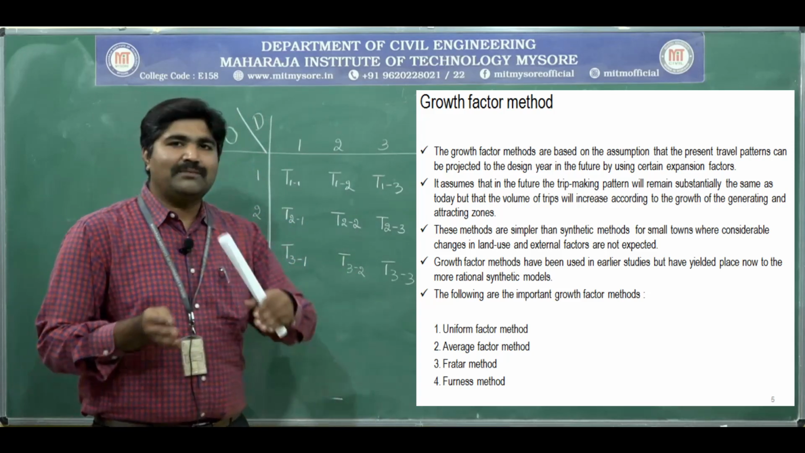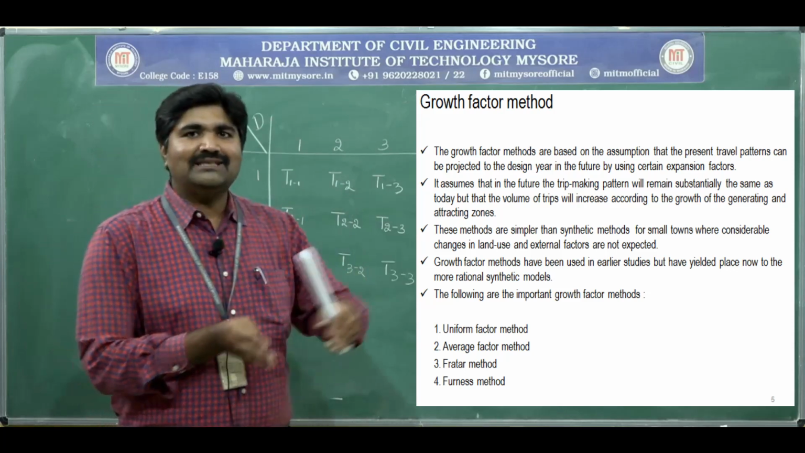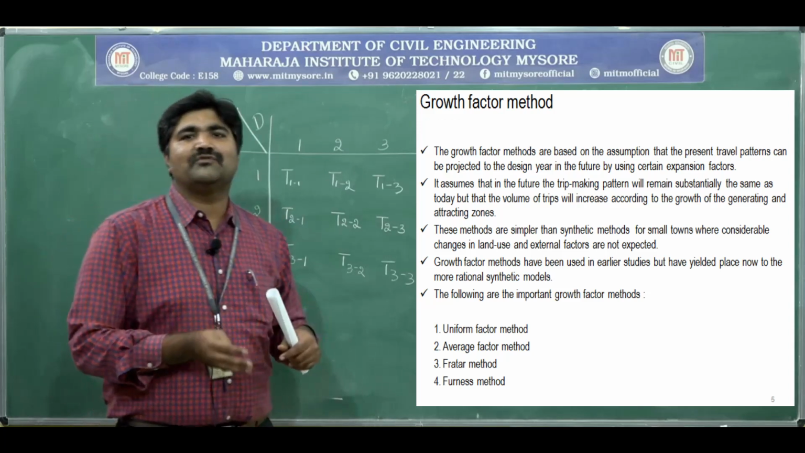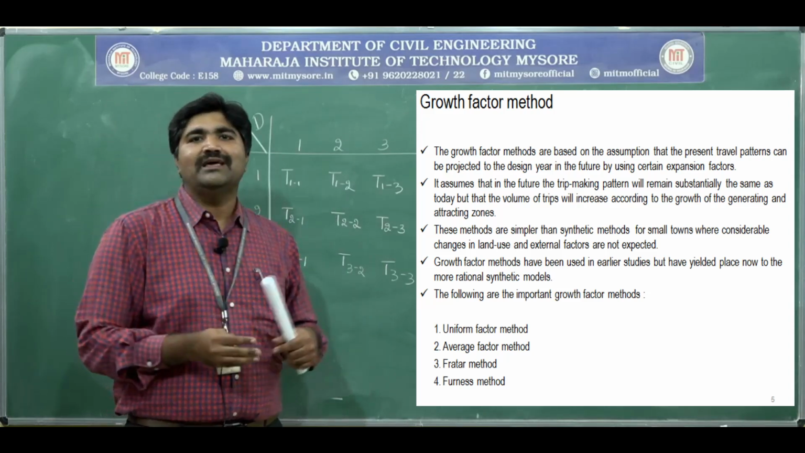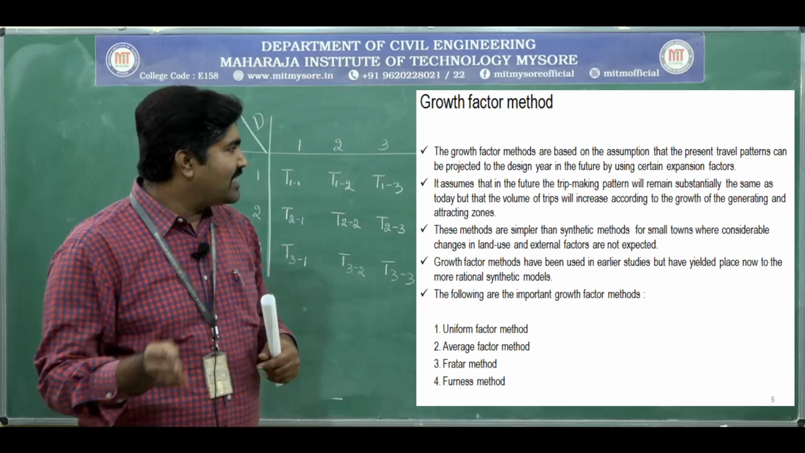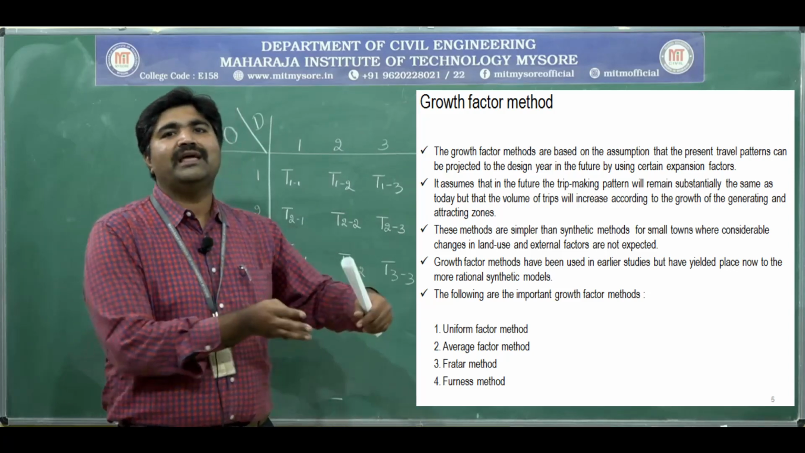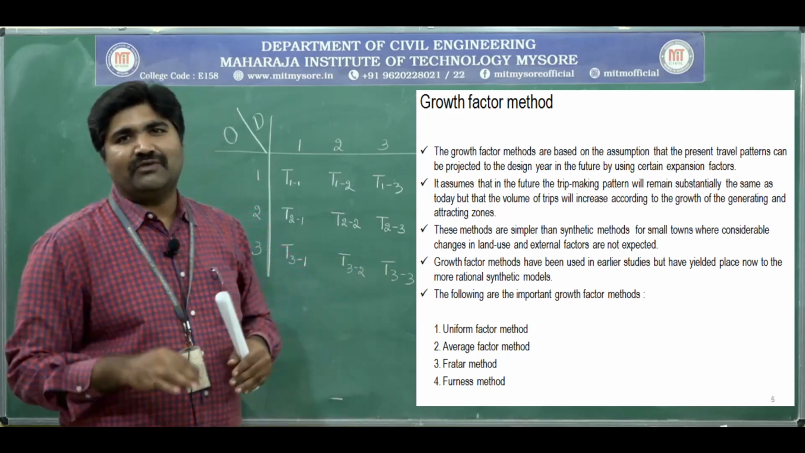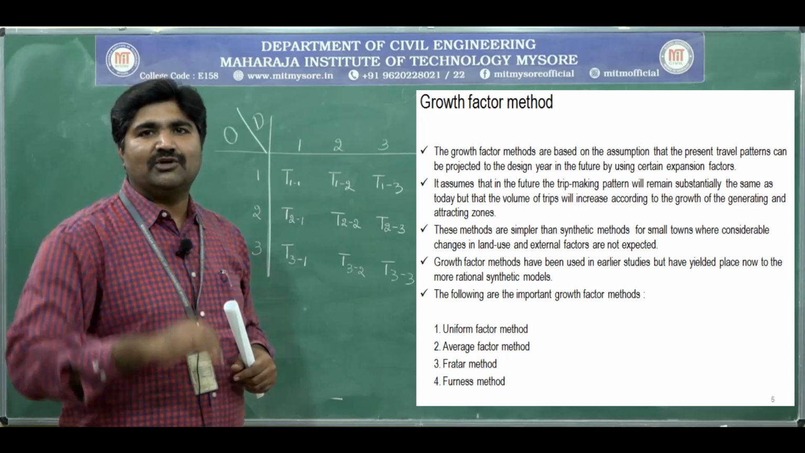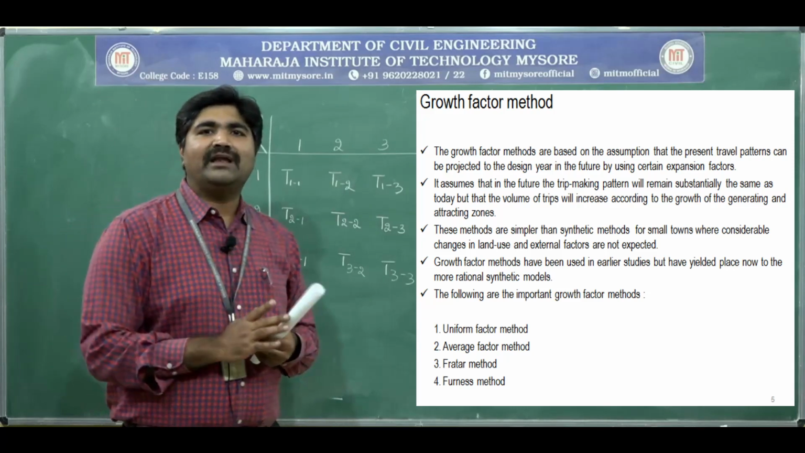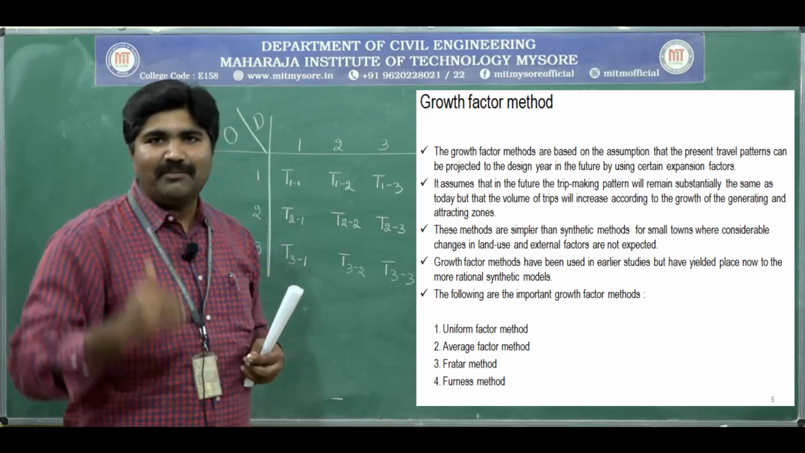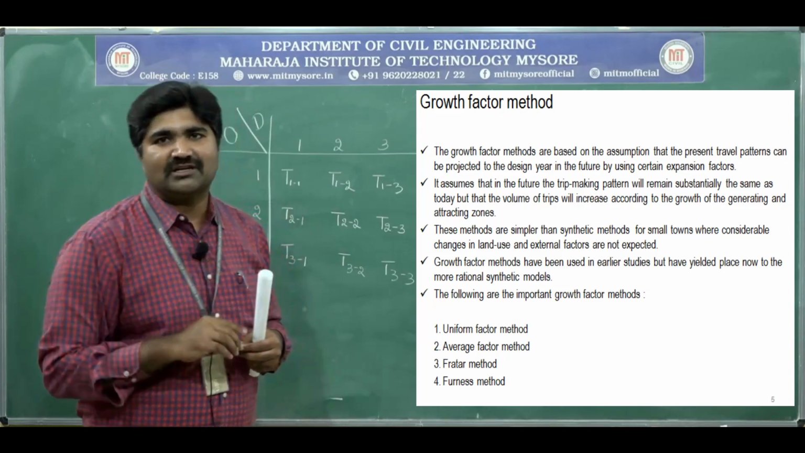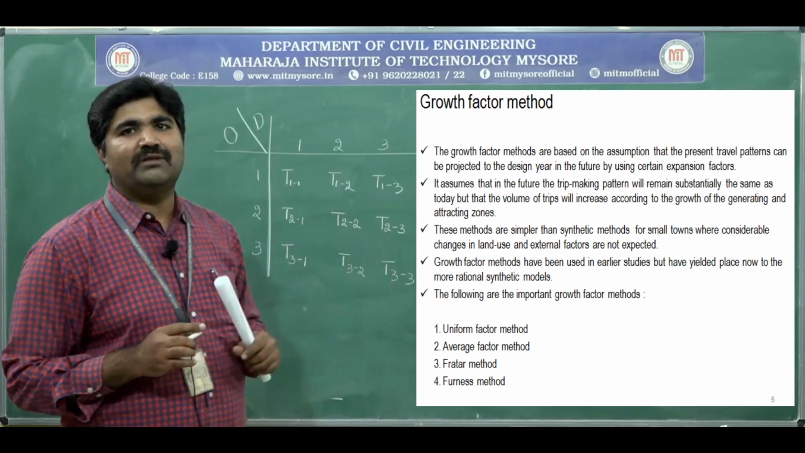Next, these methods are much simpler than the synthetic methods, and they are used for small towns and cities, where considerable change in land use and explanatory factors is not expected. In small cities or towns, the future land use change will be very little, and there will also be no change in the external factors. In such places this method will be used.